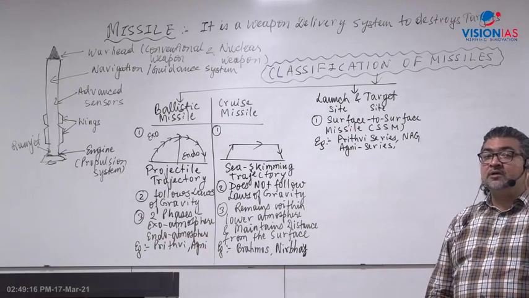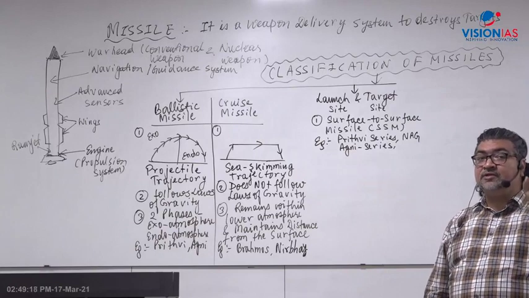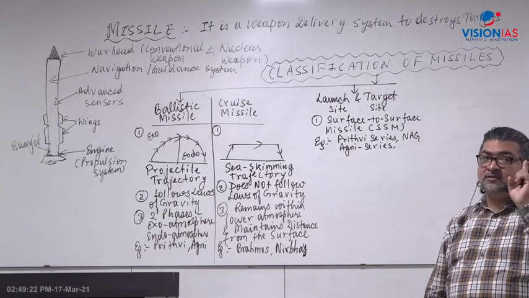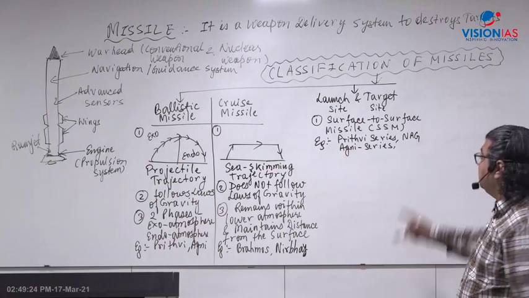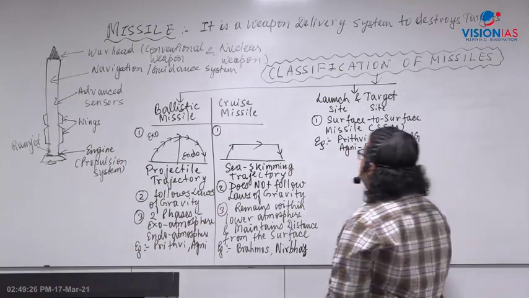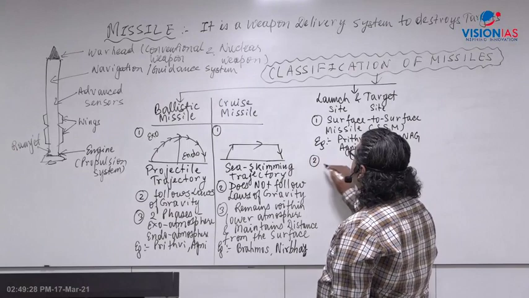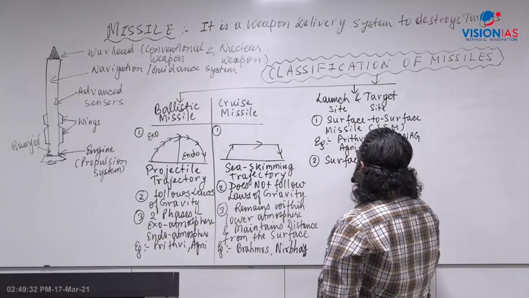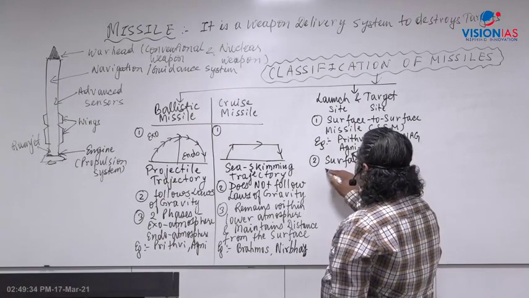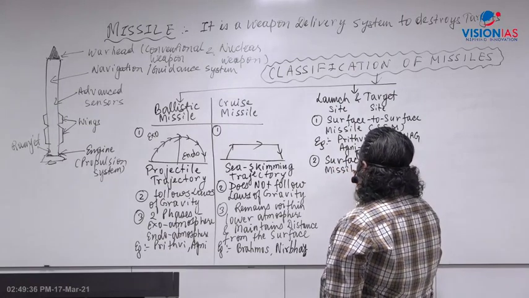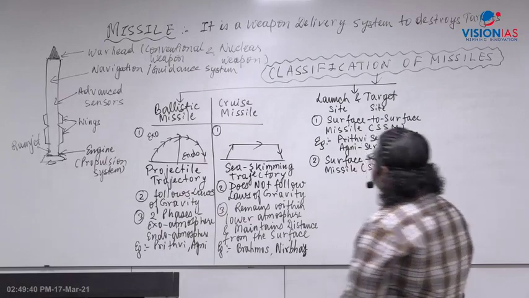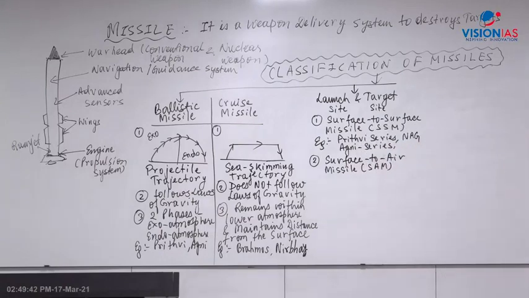Third generation, fire and forget, highly accurate. It will go and hit the battlefield tank. We have developed the Nag missile, so Nag is a surface to surface missile. Now second, what you come across here is the surface to air missile, SAM. Surface to air missiles can go directly into the air and hit a target in the atmosphere.